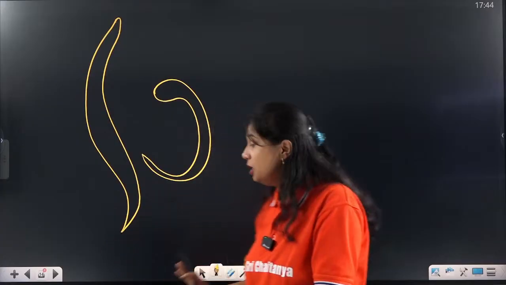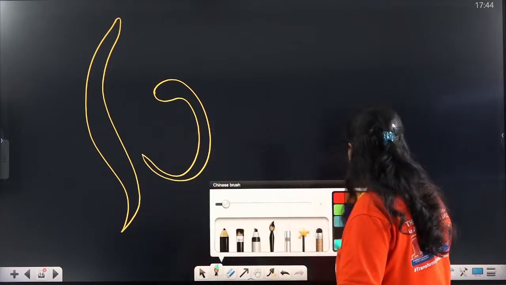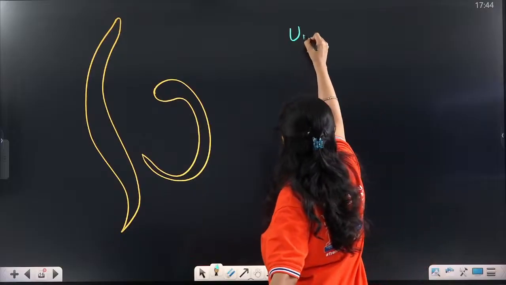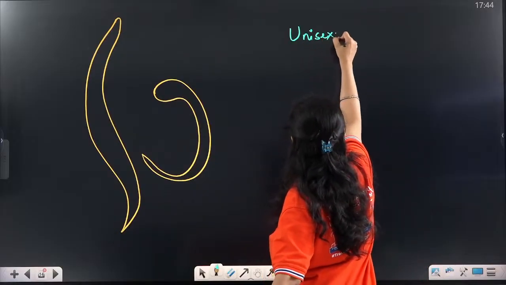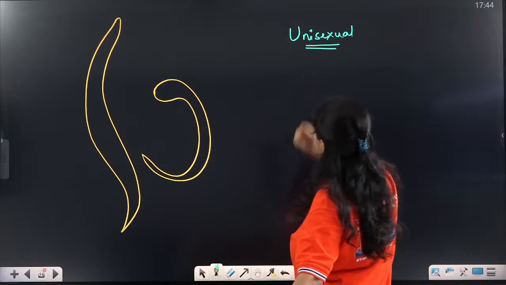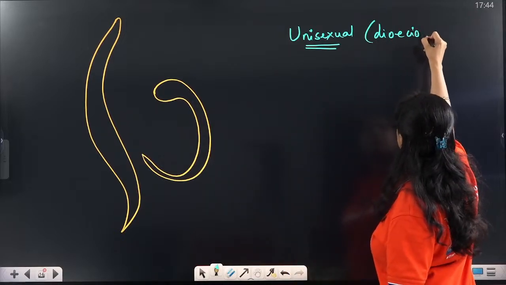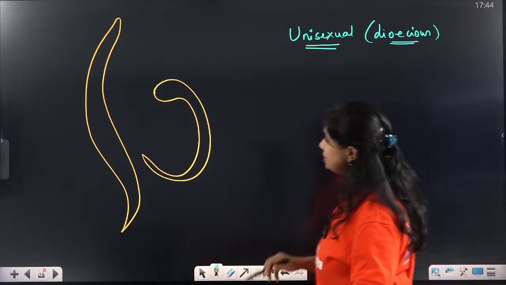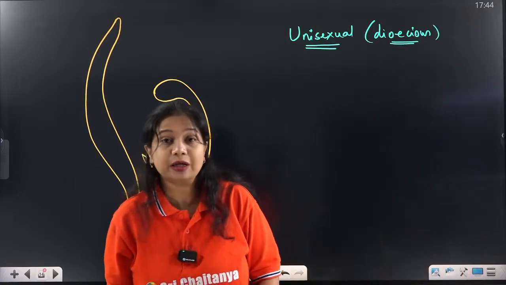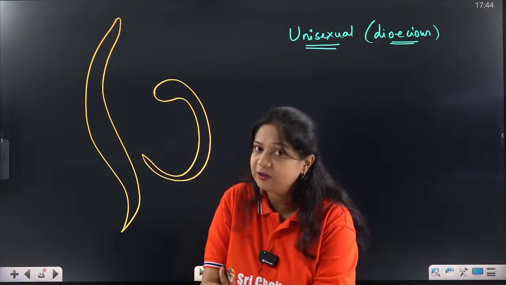From here the process of dioecious unisexuality started. So these organisms are unisexual or dioecious, and they show clear sexual dimorphism.